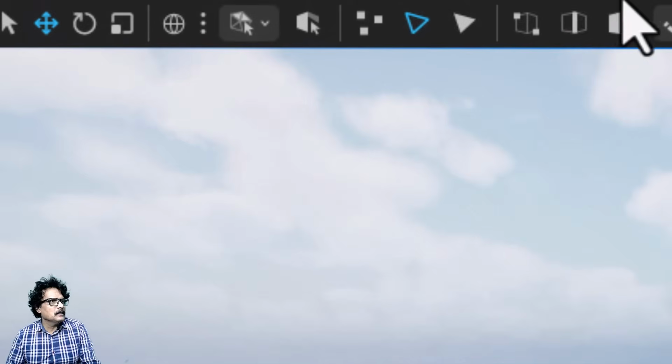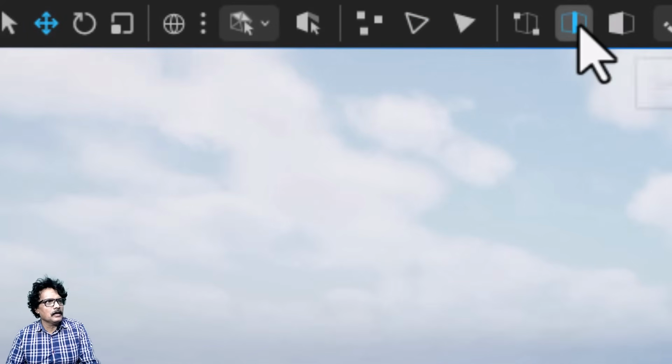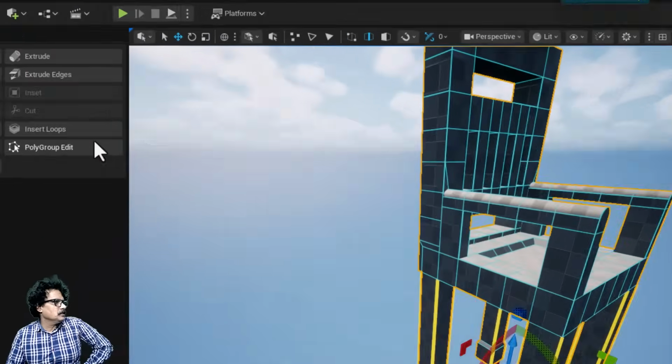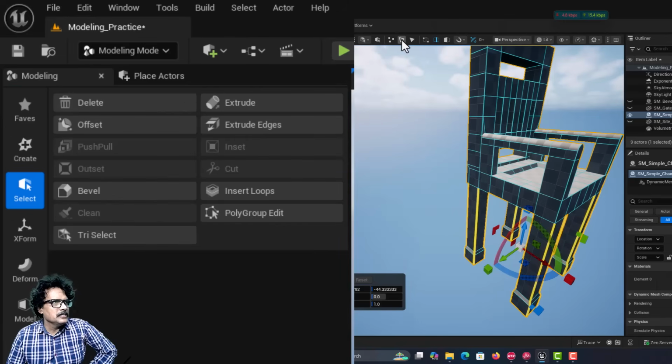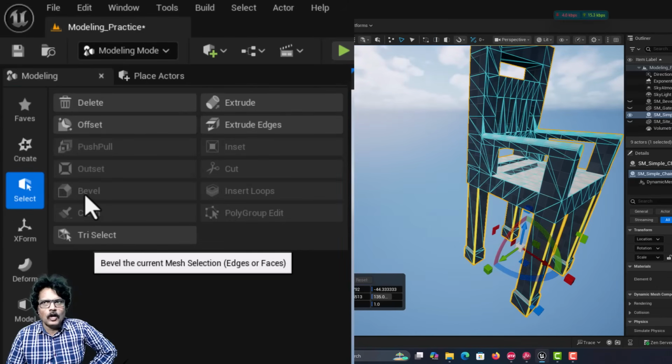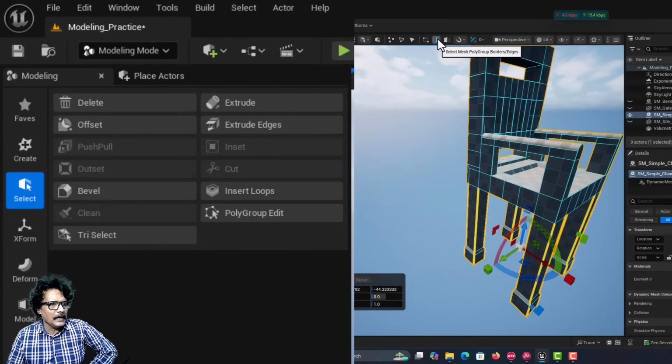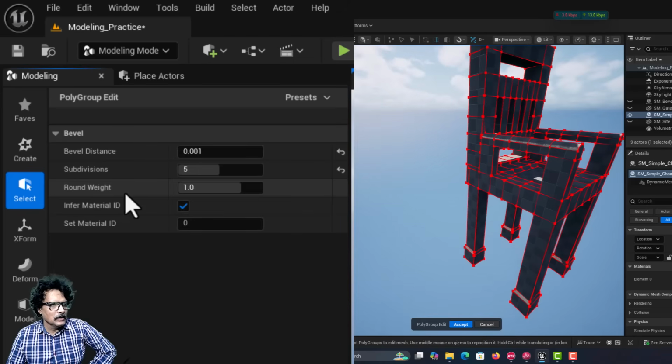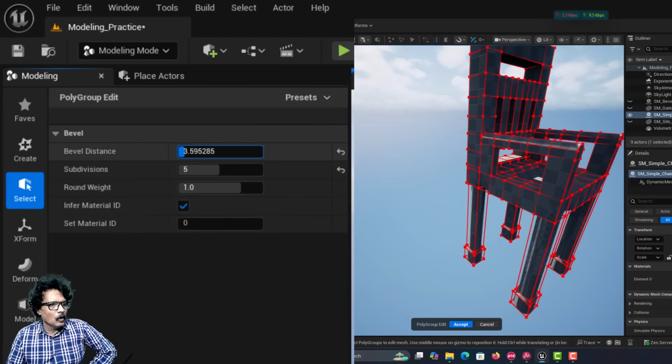Now, I will come back here to my regular poly edge selection. Now, bevel will be on. See, in this edge selection, bevel will not be active. So, I have to come back to my poly edge selection, click bevel, and now if I adjust the bevel, only the leg bevels are going to change.